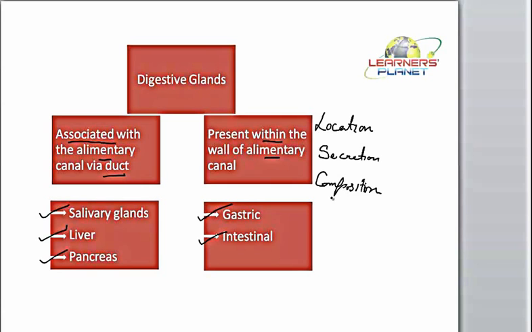Then besides the composition, what is the site of action, that is, once it is secreted by the glands, where it is transferred or where it is functioning. That site of action must be clearly known to you. Then besides this, the important thing is the action itself, that is, how they are actually helping in the process of digestion. So we are going to study all these points now.